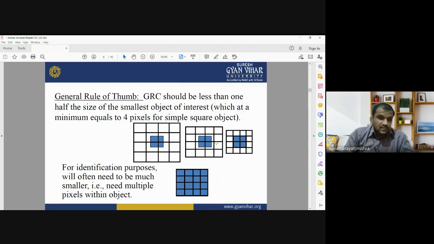For identification purposes, it will often need to be much smaller, that is, you need multiple pixels within the object. So this is the way in which we should know the minimum size of the ground resolution cell that will be used to identify the smallest object of interest on the Earth surface feature. Now moving to the next slide.